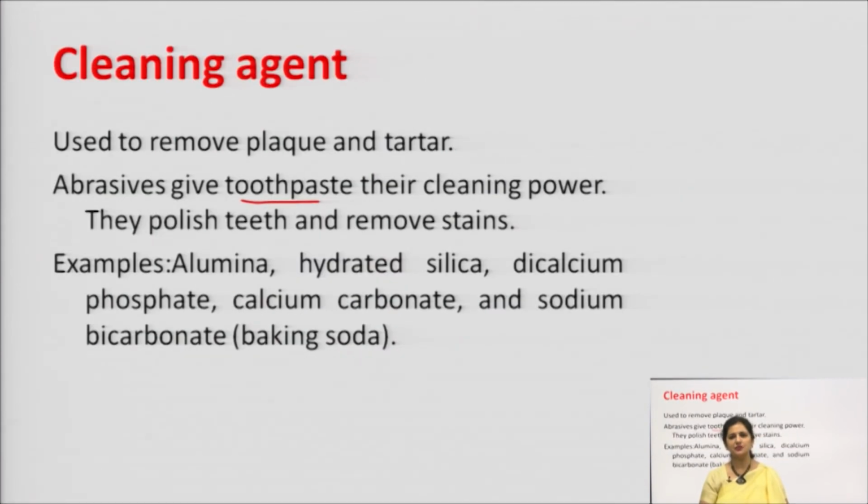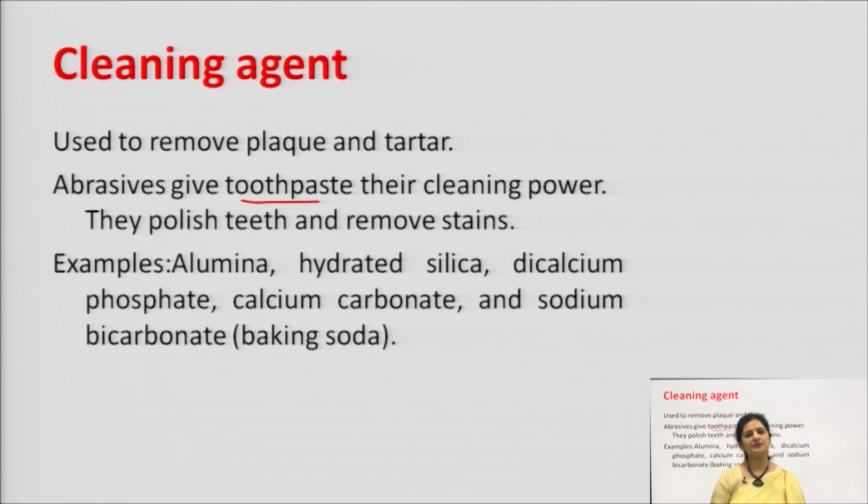Cleaning agents are used to remove the plaque and the tartar. These are also called abrasives. They are added to the toothpaste and the tooth preparations in order to remove the stains from the tooth. The examples include alumina, hydrated silica, dicalcium phosphate, calcium carbonate and sodium bicarbonate.